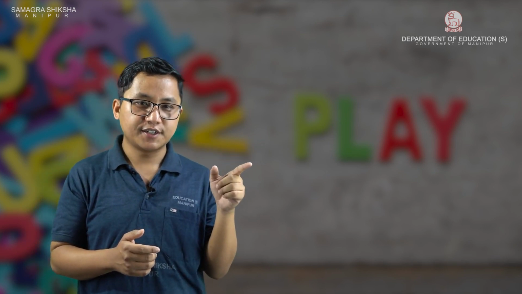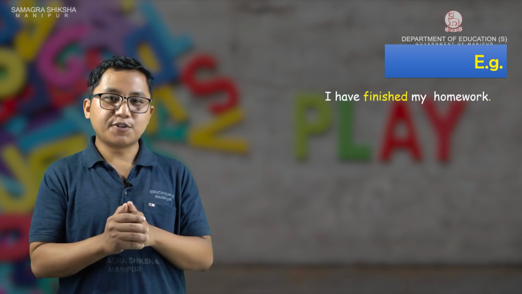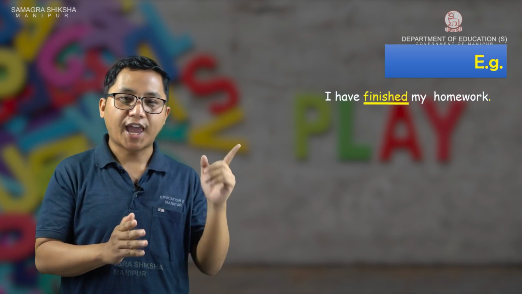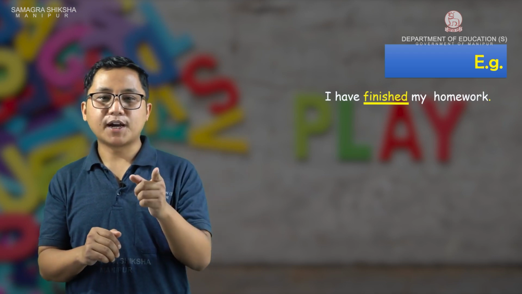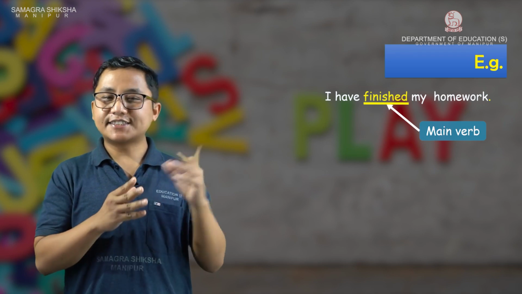First sentence: I have finished my homework. In this sentence, what is the main action done here? Finish. I have finished my homework. What is the main action done here? Finish. Then what is the helping verb here that helps the main verb? The helping verb is have. Have is the helping verb, and finish becomes the main verb.